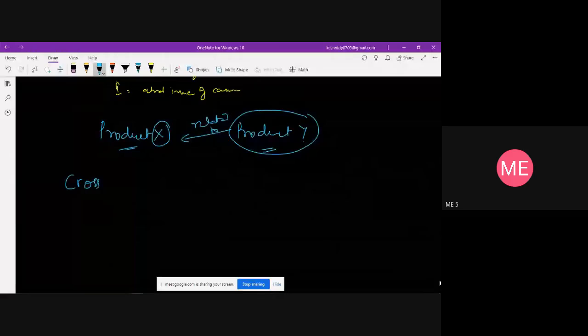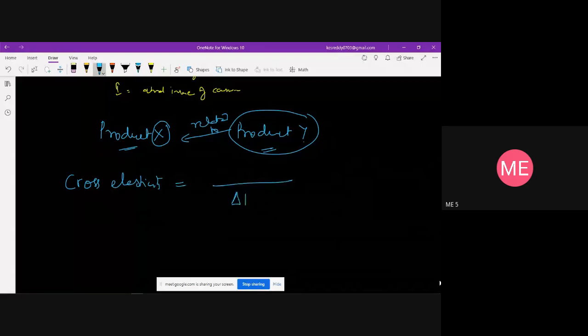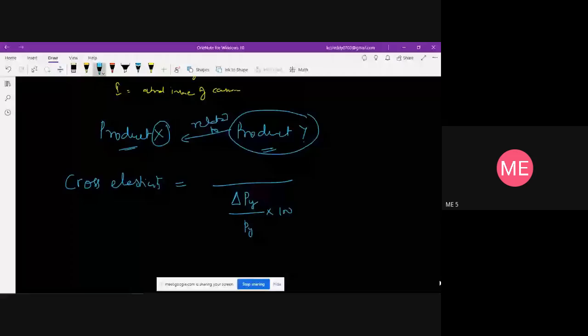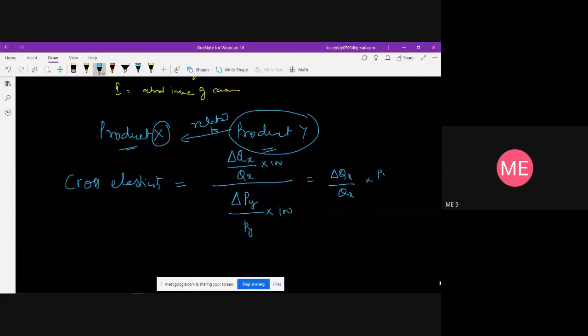So for the change in the price of the product Y, what is the quantity demanded for the product X? That is called cross elasticity. This can be written as delta Qx by Qx into Py by delta Py.